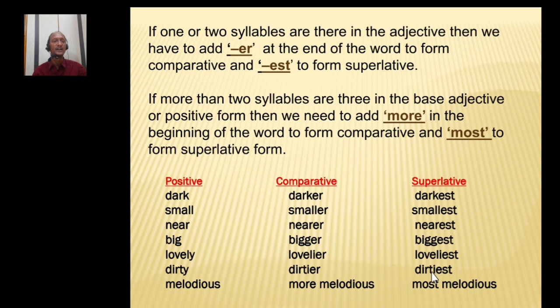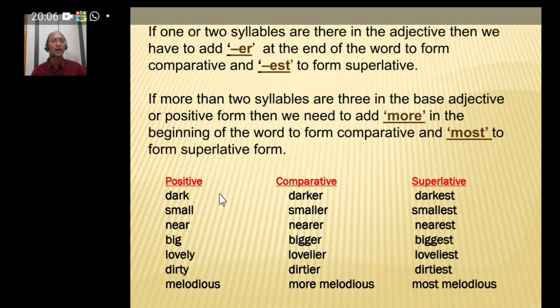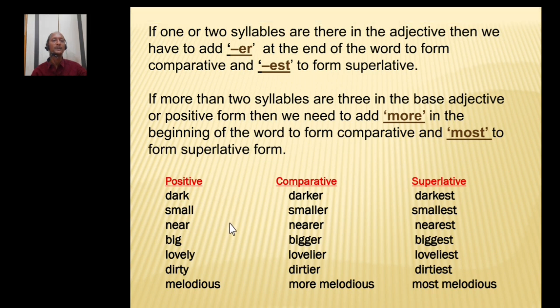Dirty, dirtier, dirtiest. When more than two syllables are there in the base form, that means positive form of the adjective, then we have to add more to get the comparative form, most to get the superlative form. For example, melodious, three syllables are there. So how to form the comparative form?